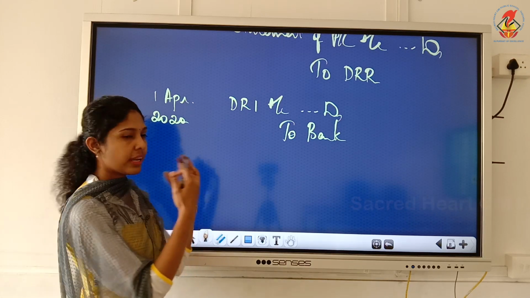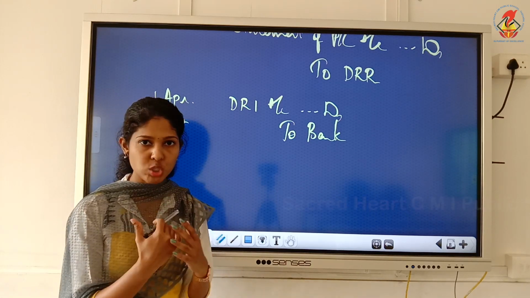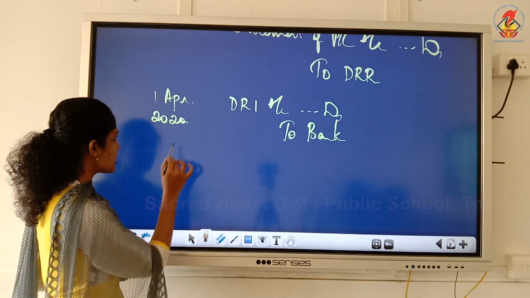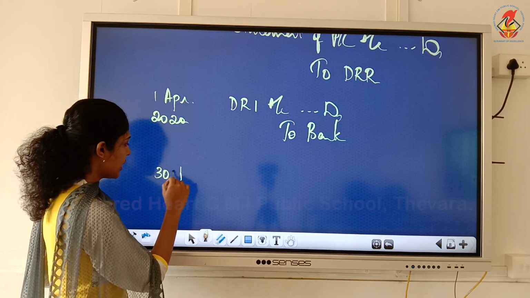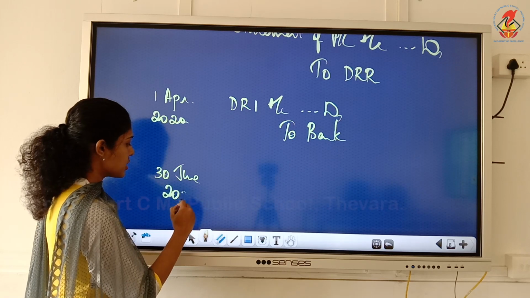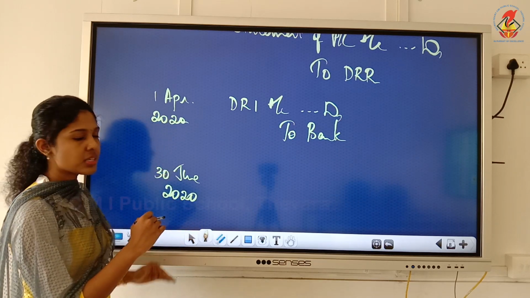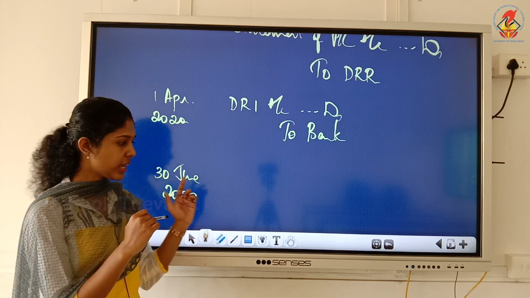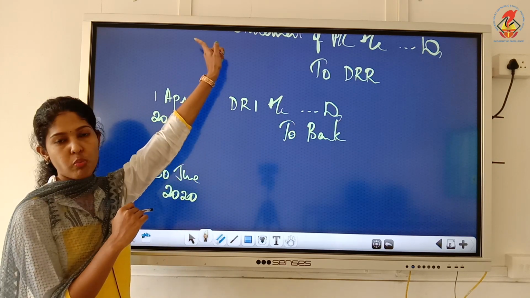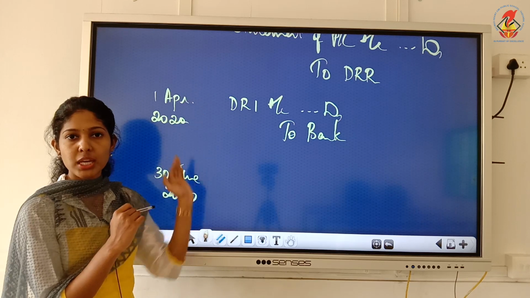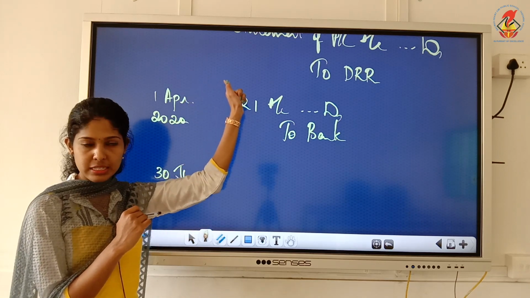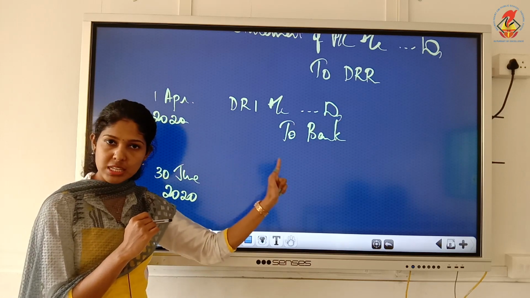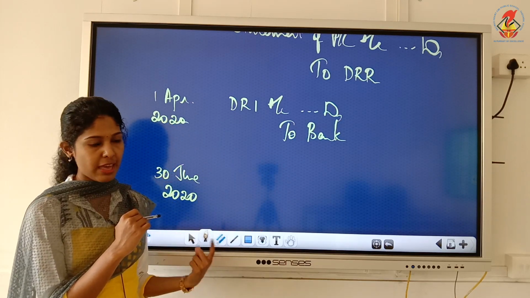Then next we are going to start the redemption process. So the redemption date, what is the redemption date we wrote? 30th of June 2020. So from here onwards you will write the date of redemption. Okay, so we are starting the redemption process well in advance. On 31st March, before this date, we created DRR. Then in the same year, before 30th April, we invested in DRI. Now on the date of redemption, what should we do?